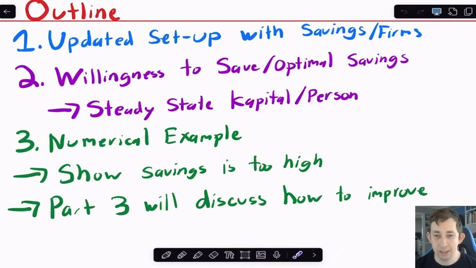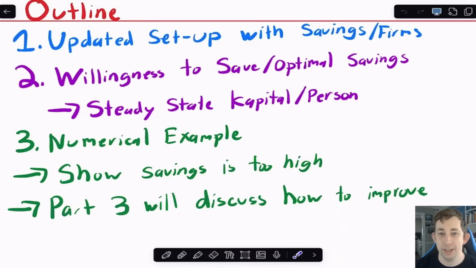So the outline for how this video is going to go is, first, I'm going to talk about how the updated setup works with savings and firms. I'm going to talk about willingness to save and optimal savings in this OLG model. That means I'm going to talk about steady state capital per person, where again we're going to use K for capital. And then at the end of the video, I'm going to do a numerical example.